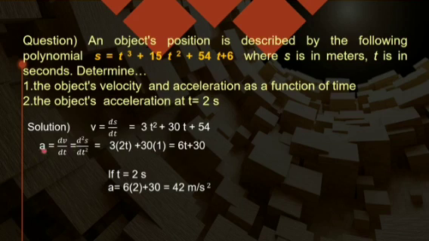This is acceleration, which is dv by dt, which can also be written as d2s by dt square, that is the double derivative. Now for finding the instantaneous acceleration at t equals to 2 seconds, you will put the value t equals to 2 seconds in place of t, wherever it is t, only there you will put the value, not at any other place. So for 6t, I will be writing 6 into 2 plus 30 as it is. So I am getting 42 meter per second square. This is the instantaneous acceleration as the answer.